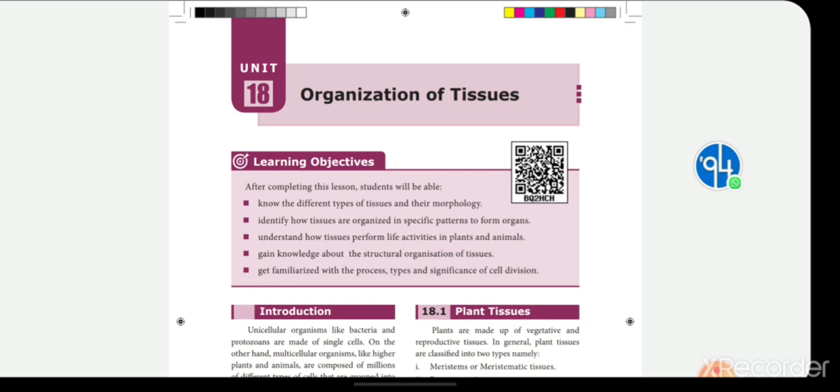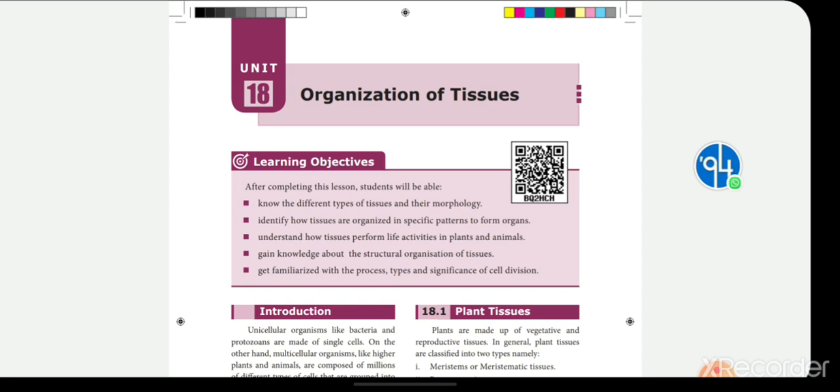In this chapter we are going to discuss various types of tissues in plants as well as animals. Children, studying plant tissue is very easy. Why is it easy?